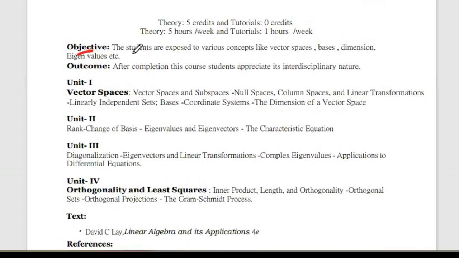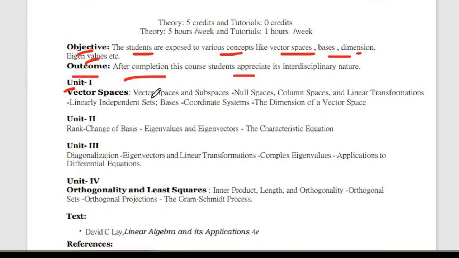What is the objective of this course? The students are exposed to various concepts like vector space, basis, dimension, eigenvalues, etc. The outcome after completion of the course: students appreciate its interdisciplinary nature. Okay, first one, unit one, is vector space.